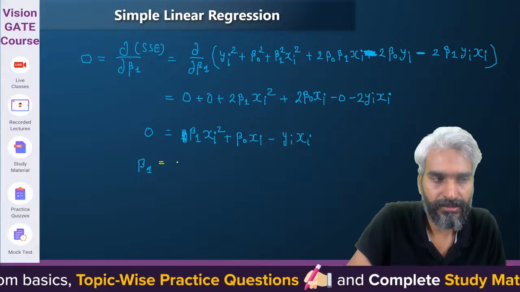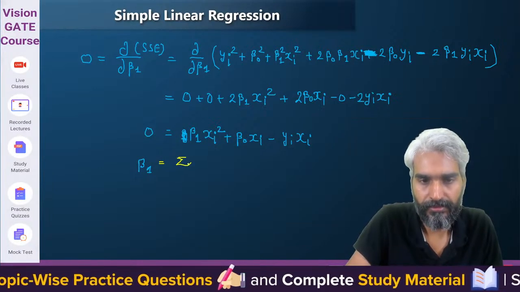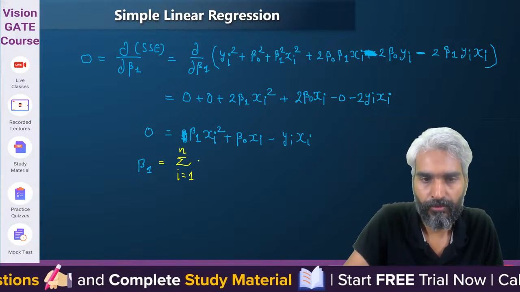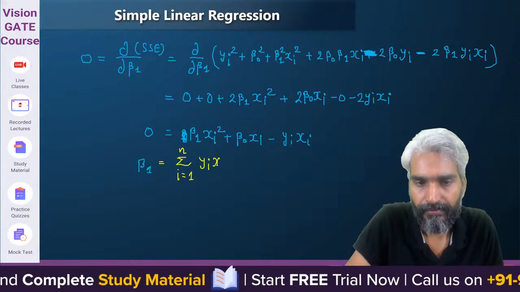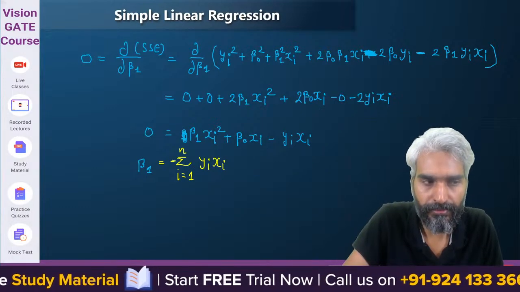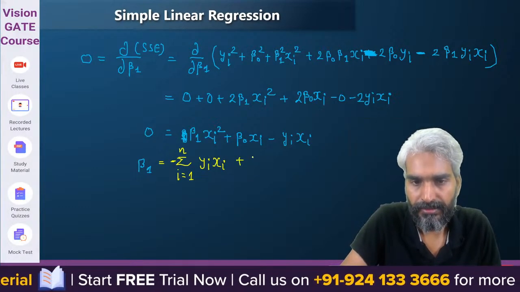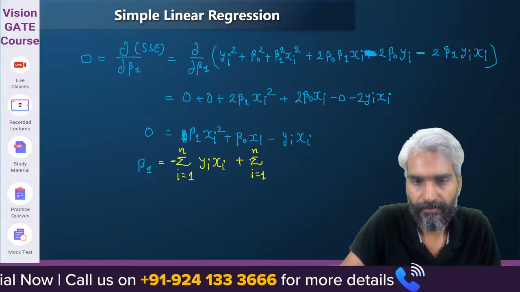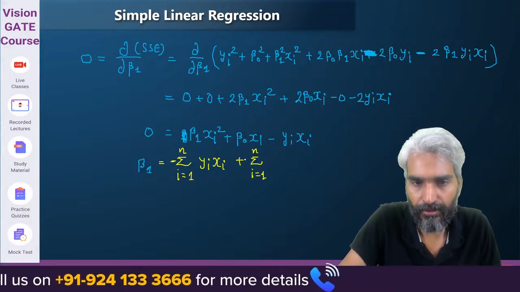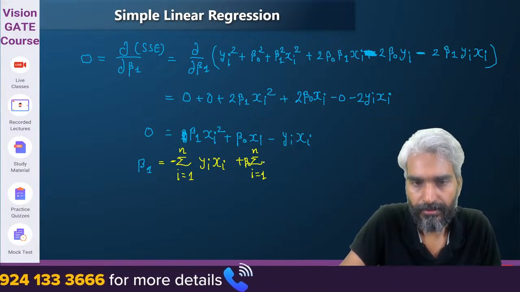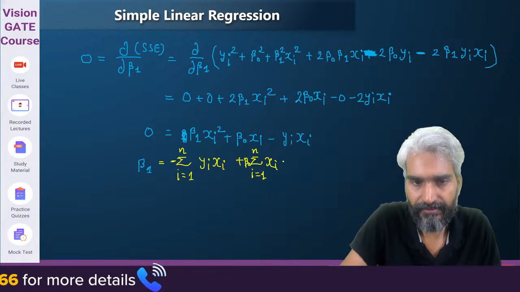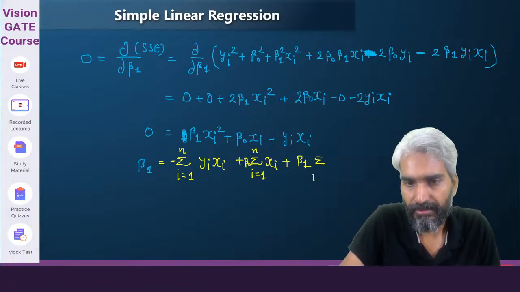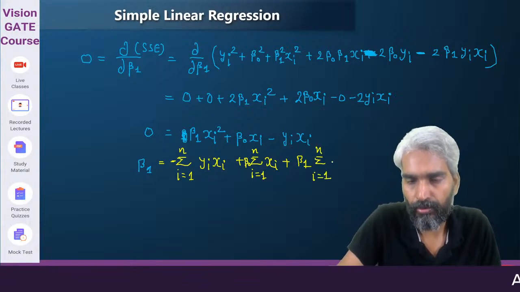So this is nothing but the summation of i varying from 1 to n yi xi, minus outside, plus summation i varying from 1 to n, and then I can say this beta 0 is outside, so this is xi, then this is beta 1 summation of i varying from 1 to n xi square.